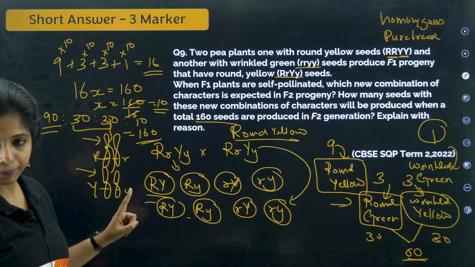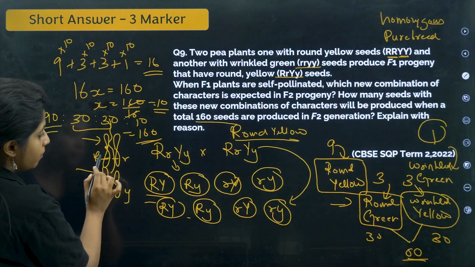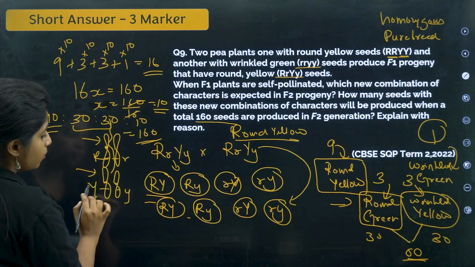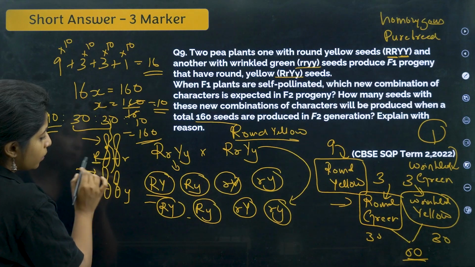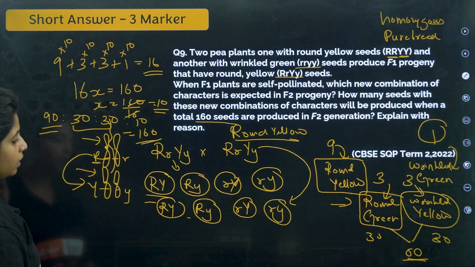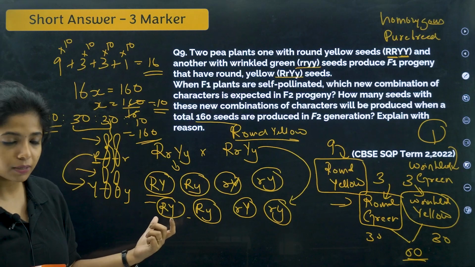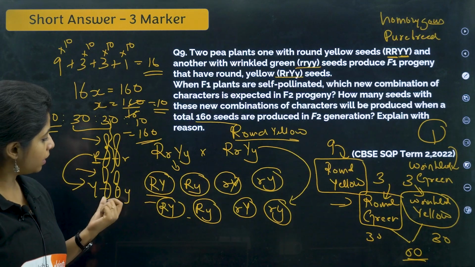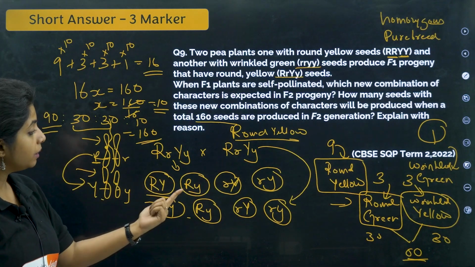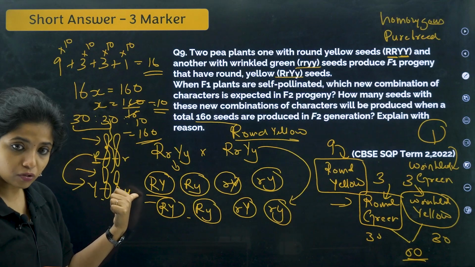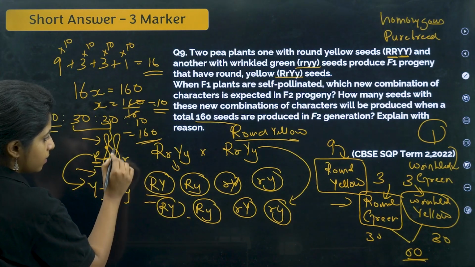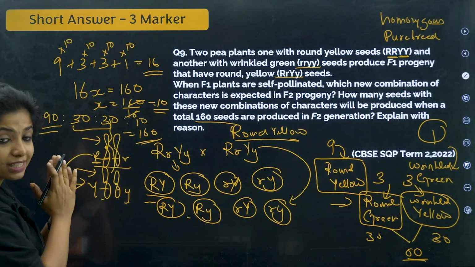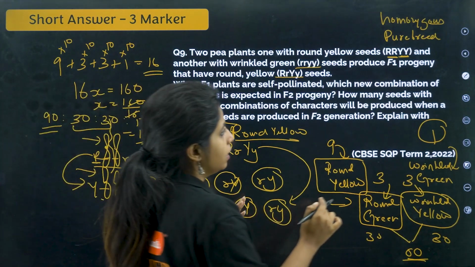Because, children, over here, suppose from this pair capital R was going and from this pair capital Y was going, and if this capital R always said that I would only go with capital Y, do you think a new combination would arise? We formed a gamete that has capital R and capital Y. We then formed a gamete that has capital R and small y combination also. If the alleles that you see over here are not separating independently, then this won't happen.